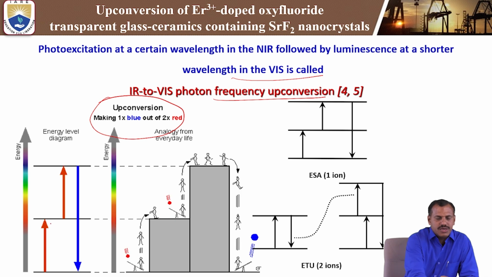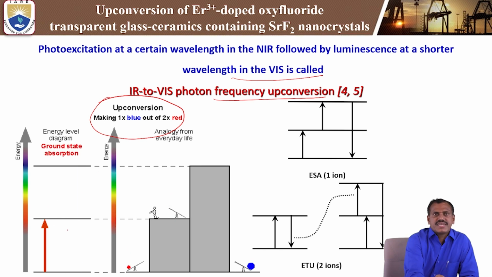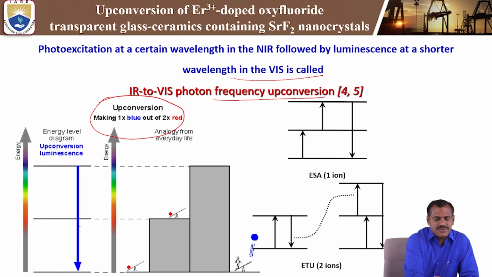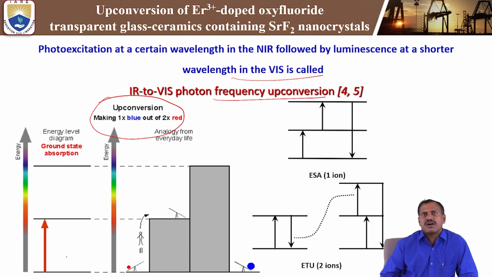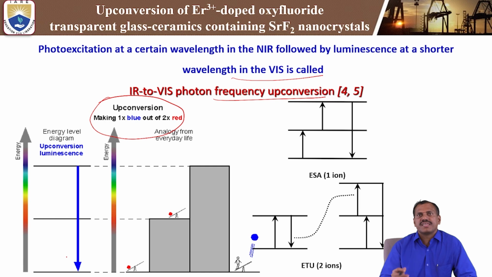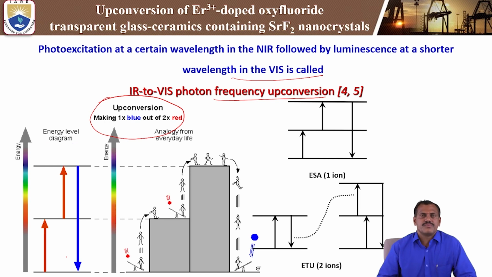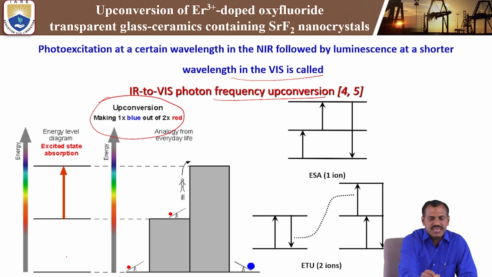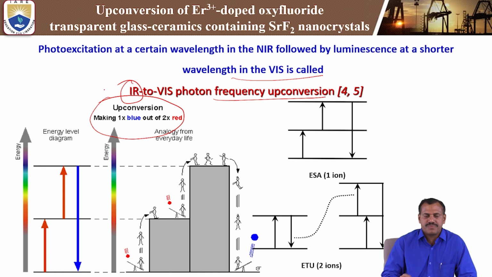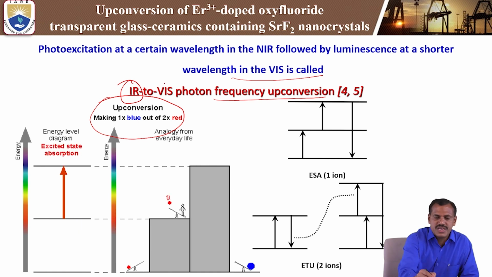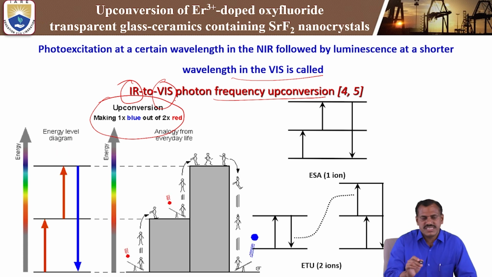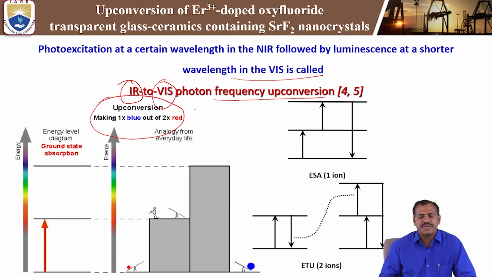See here, we are pumping two photons, but we are getting one photon of higher energy, blue emission. So this is called the upconversion process. Upconversion is nothing but we are pumping very low energy and we are getting very high output energy. That means it is the IR to visible photon frequency upconversion. IR means the infrared region, where wavelength is high and at the same time energy is low. The visible wavelength is very low, and at the same time its energy is more. That is why we are using IR to visible photon frequency upconversion.